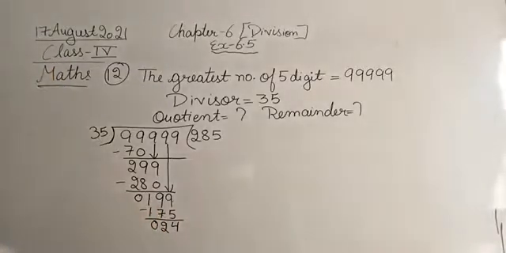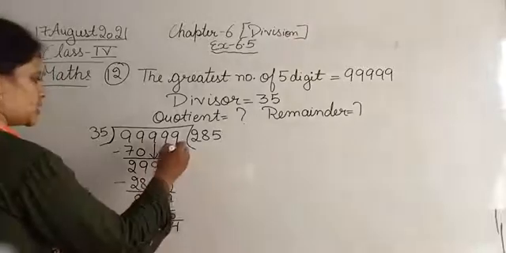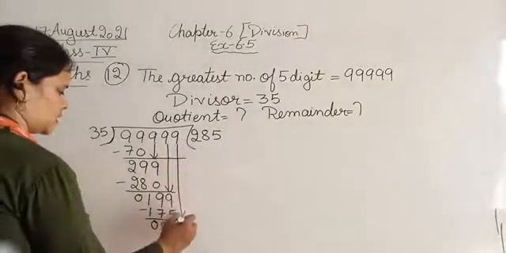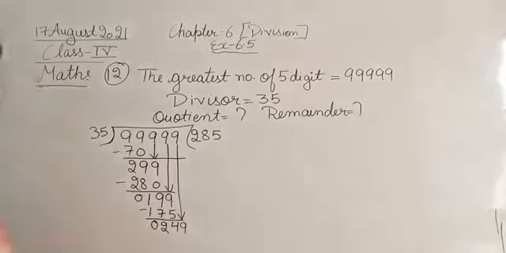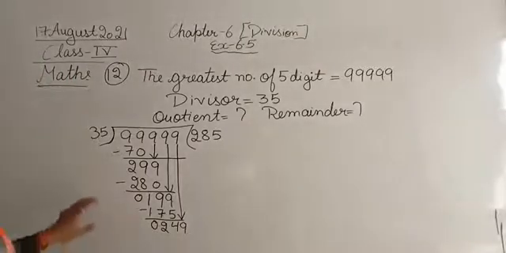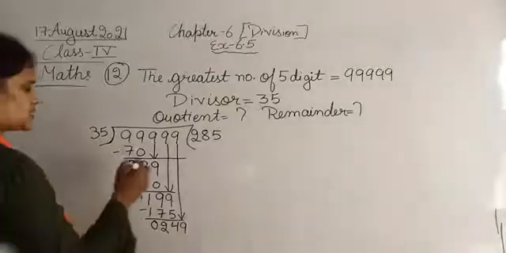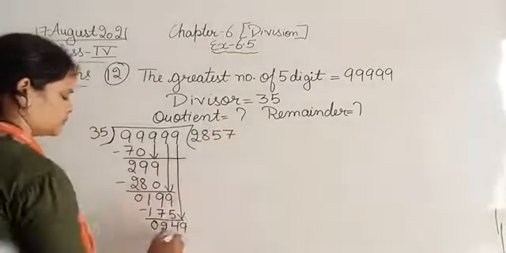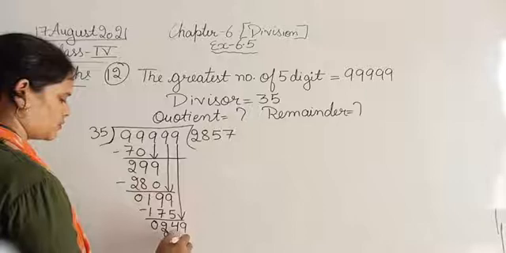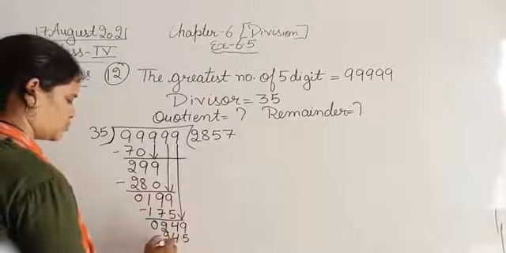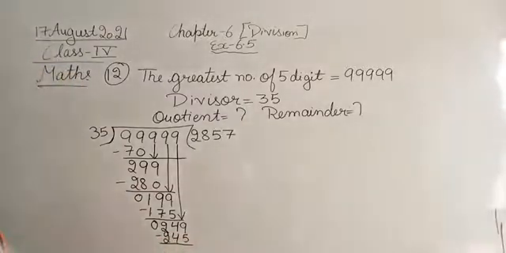The number is 24. Now bring down the next number, that is 9. The number became 249. So 249 divided by 35. 35 sevens are 245. So 249 minus 245.